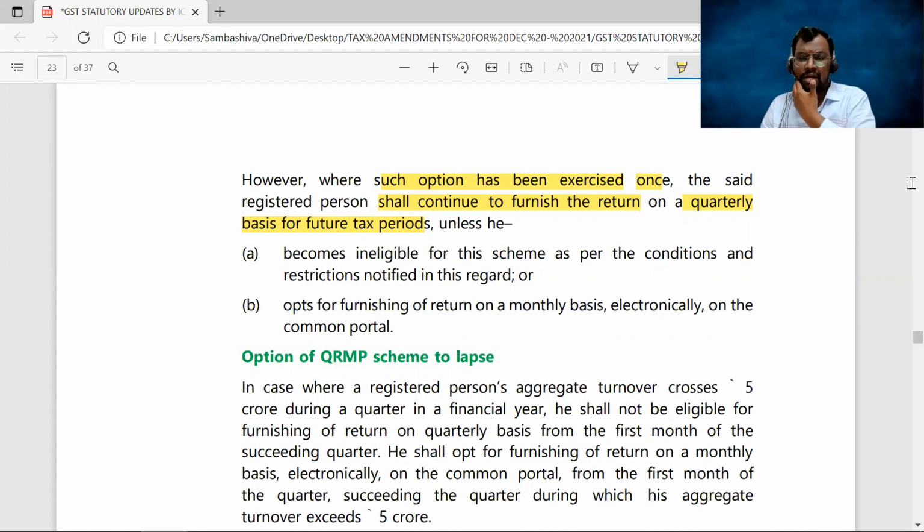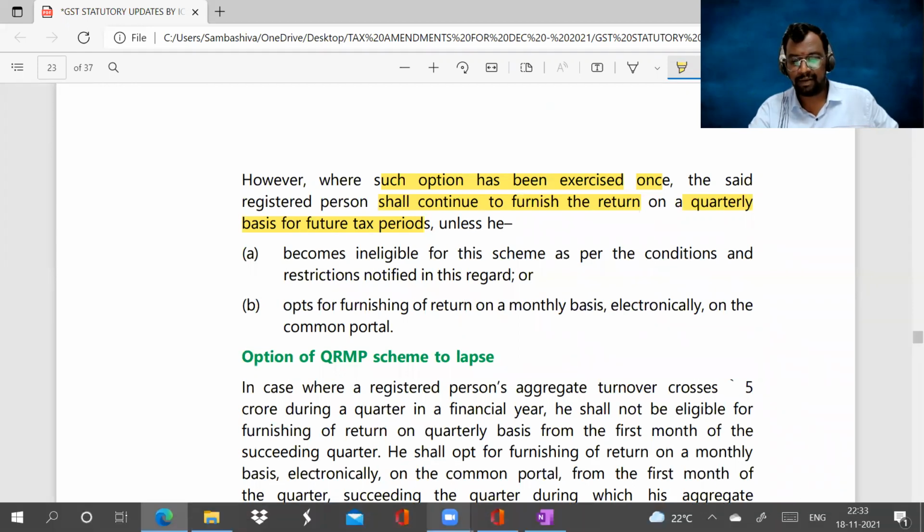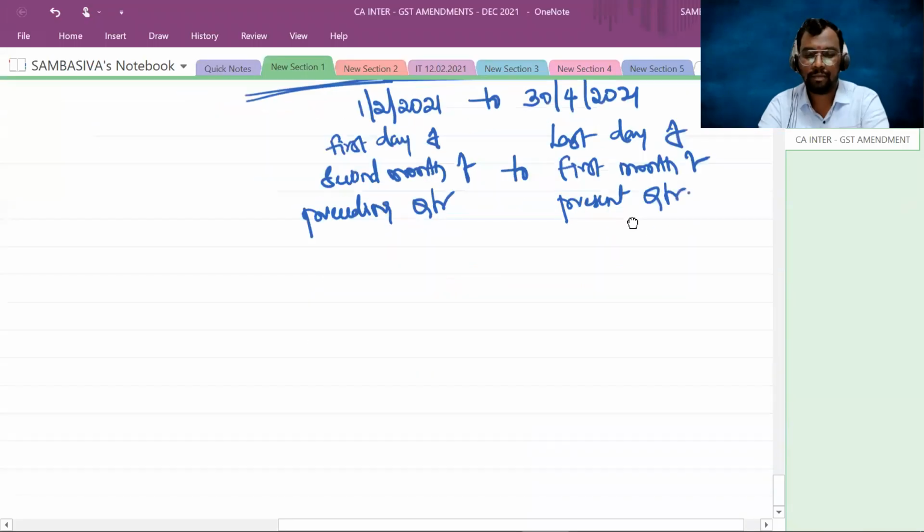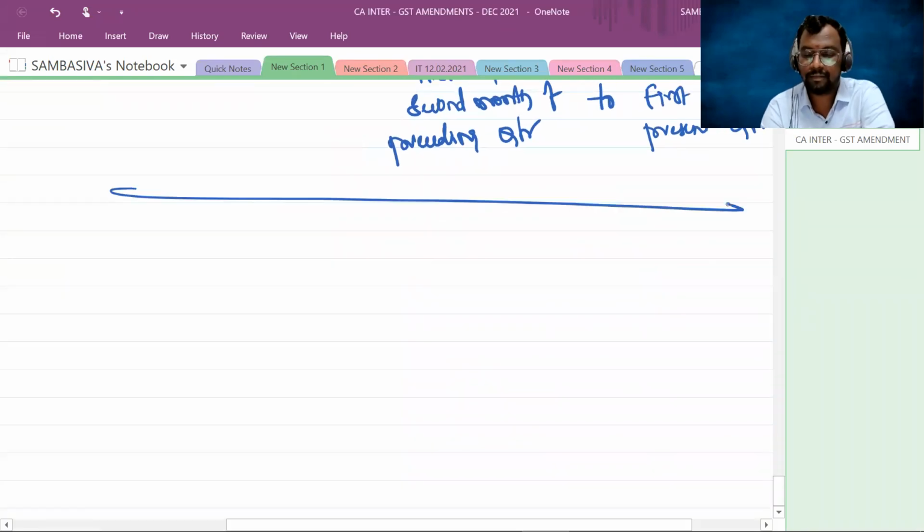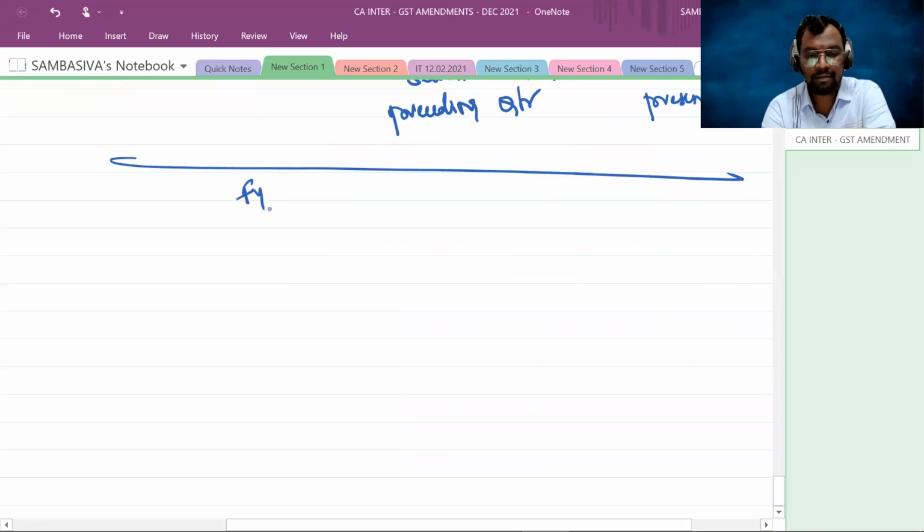That means, sir, during the financial year 21-22, suppose my turnover exceeded 5 crores in the month of November, then what happens? Let me tell you with the help of an example for the financial year 2021-22.